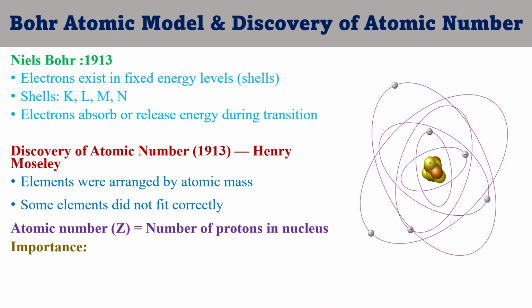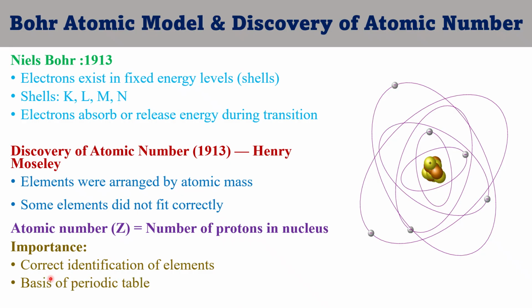So when the atomic number was discovered in 1913, the correct identification of elements was done, and on this basis the periodic table was made.